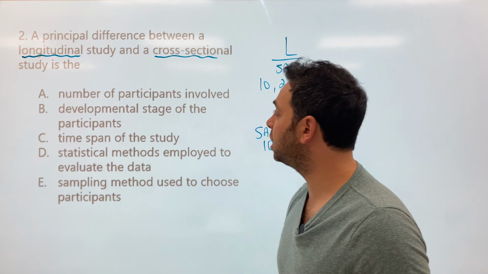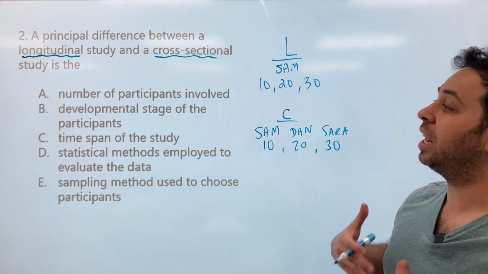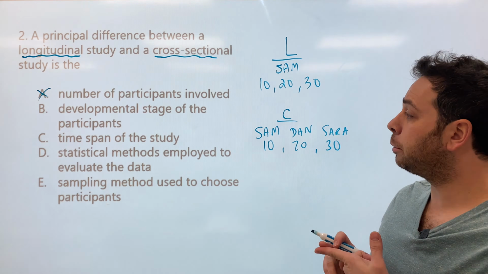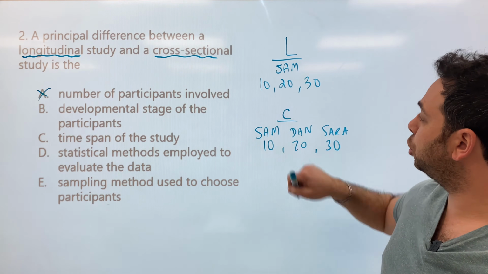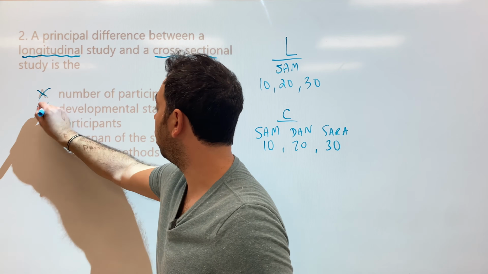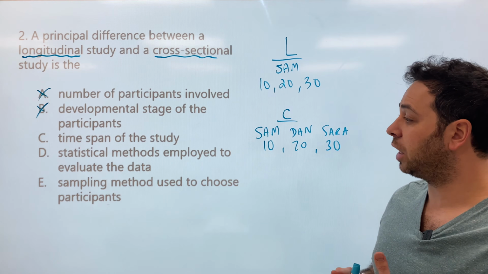A, number of participants involved. Well, I can have 1,000 participants in each one. That doesn't matter, so we're going to cross that off. B, developmental stage of the participants. Well, look, I can have 10-year-olds in my longitudinal study and 10-year-olds in my cross-sectional study, so I can cross that off as well. Letter D, statistical methods employed to evaluate the data.